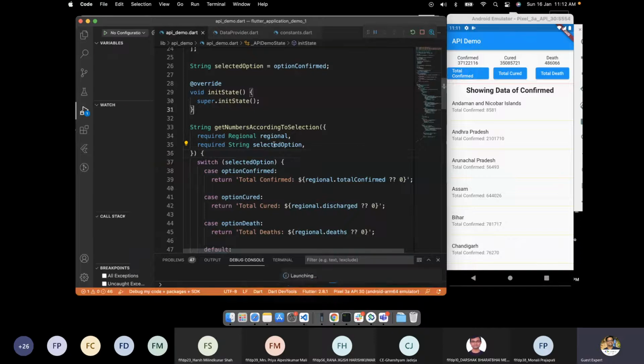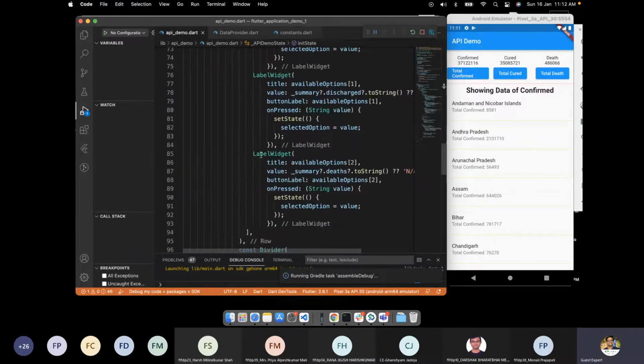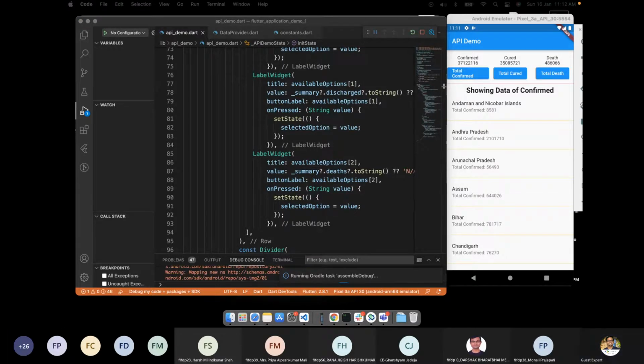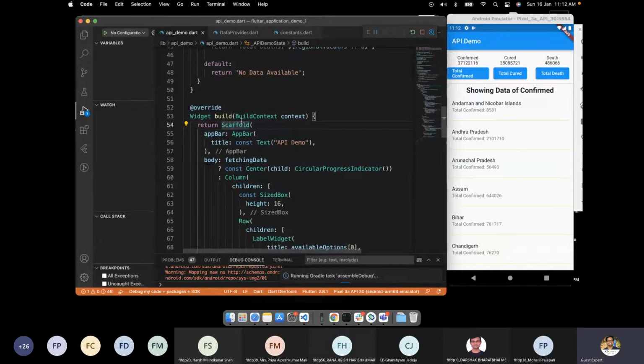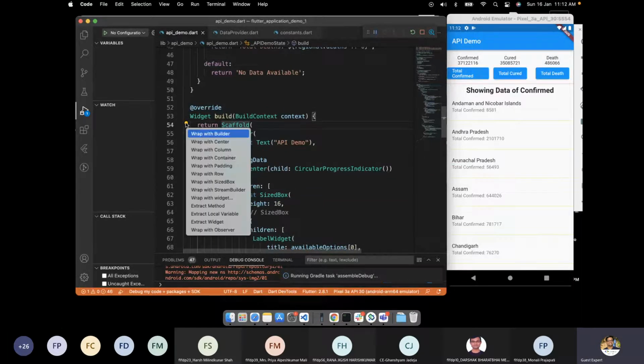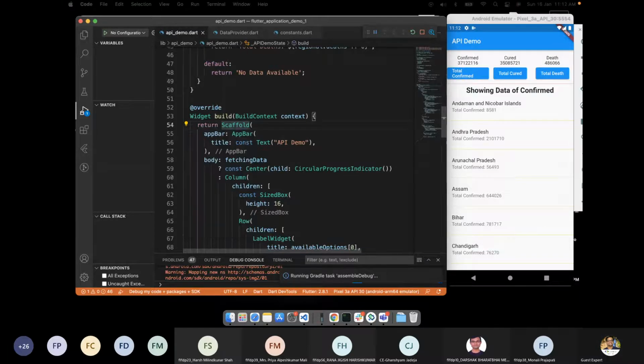Let's just put it on run. Meanwhile, we'll write the code. Now, as we have the provider, the role of a provider is first to create an object of it. So we have a scaffold widget here, and now we need a provider object here. So what we will do is simply wrap it with the provider,